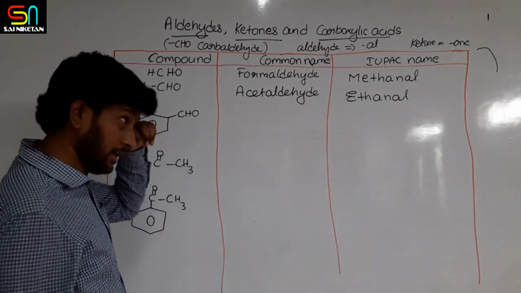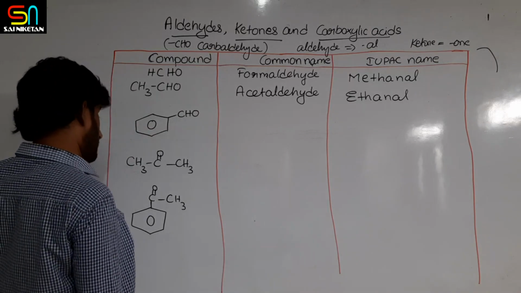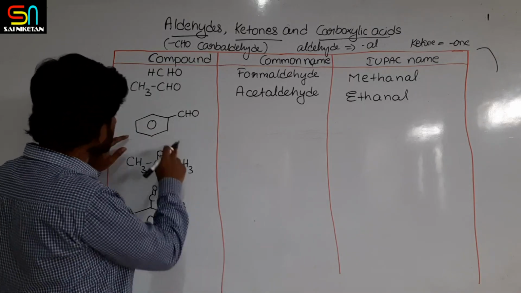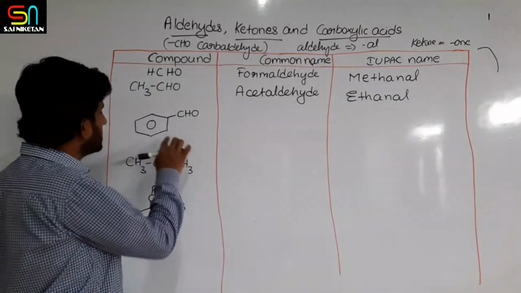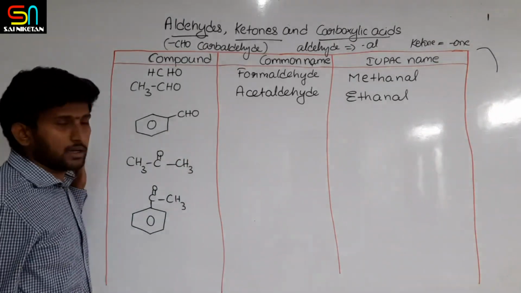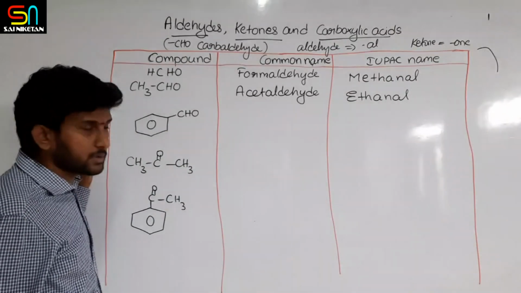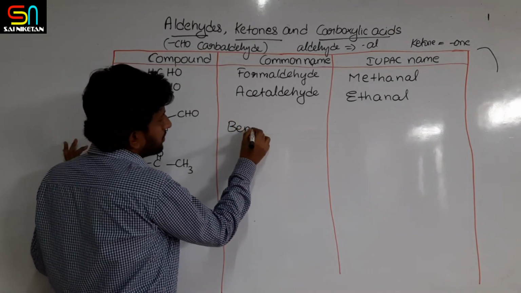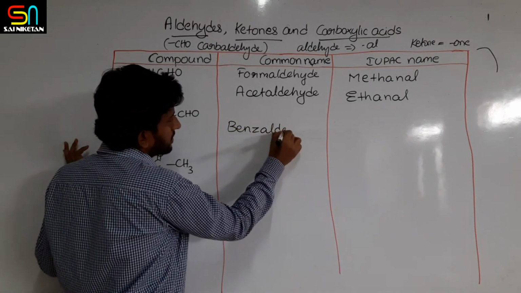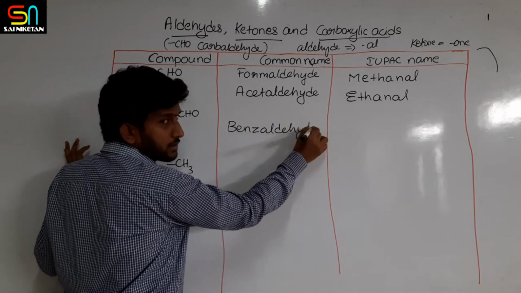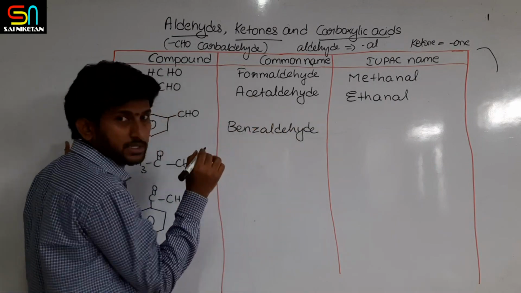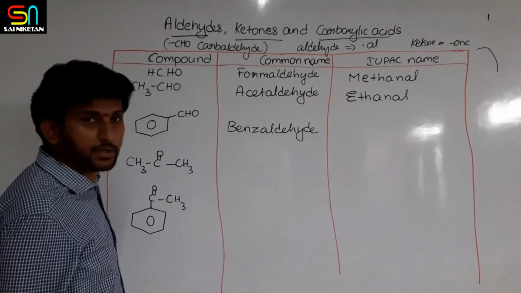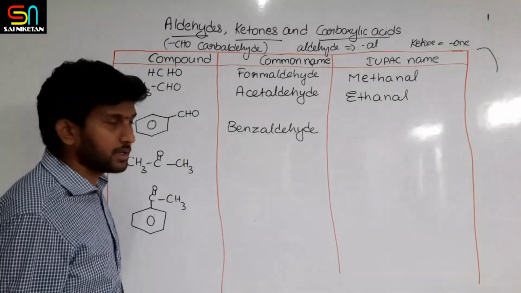Ethanol. Okay, ethanol. Next, this is a benzene ring attached to the CHO aldehyde group. This common name is benzaldehyde. Okay, benzene with the aldehyde.